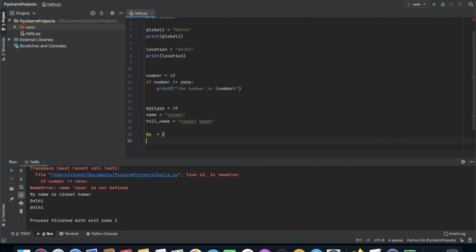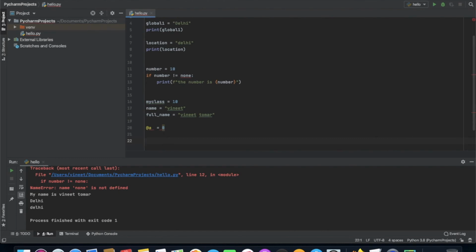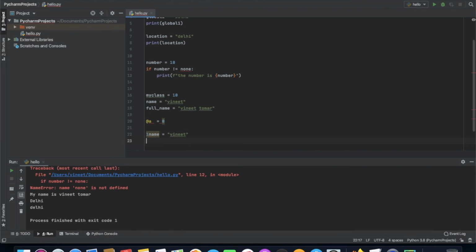And another rule is we can't initialize like this, 1name equal to Vineet. We can't assign like this, we can assign like this. This is the better approach rather than the previous one. So these are some rules which can be defined.